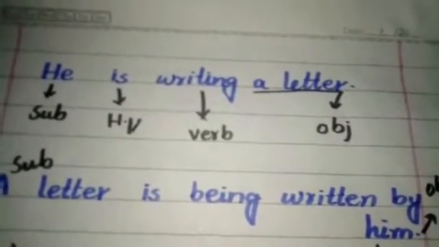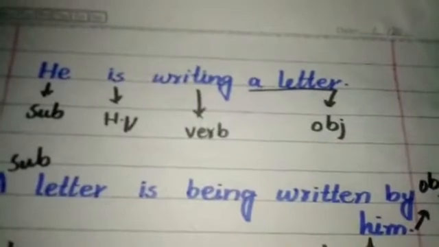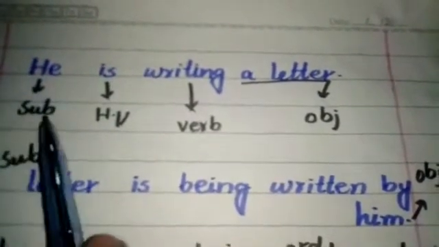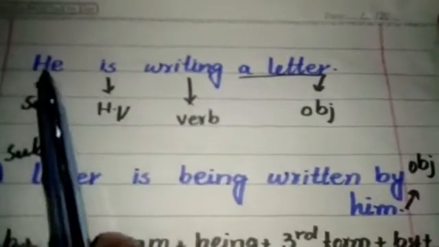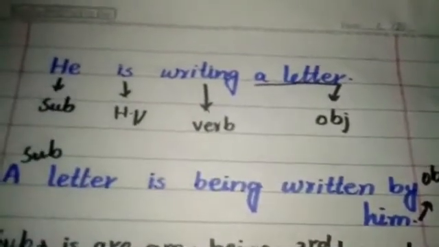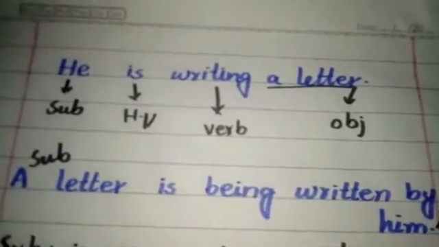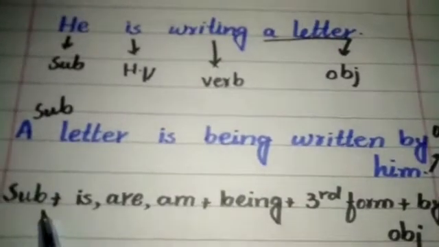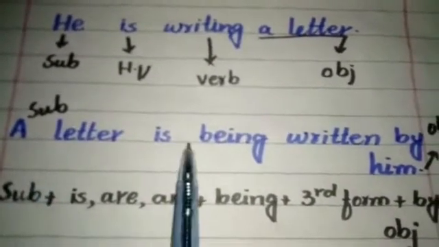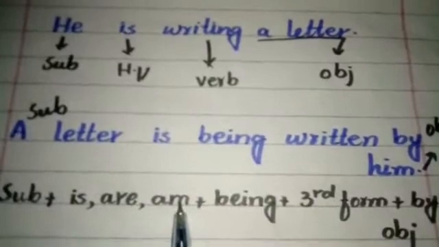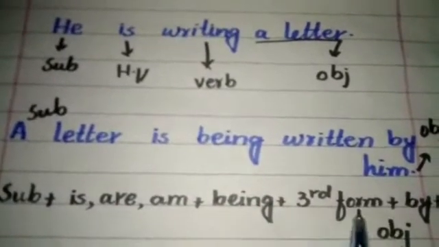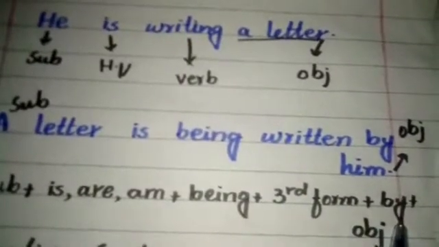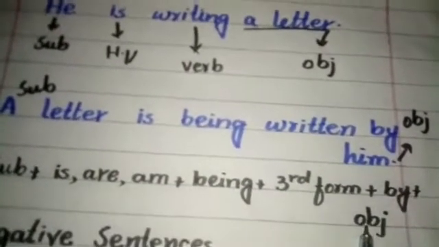Him is our object, the objective form of he. Now we will discuss the formation of passive voice sentences. The present passive voice sentence formation is subject plus helping verb is, are or am plus being plus the third form of verb plus by, the preposition of agent, plus object.